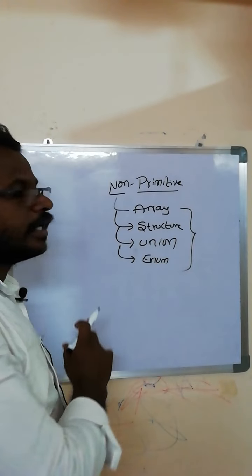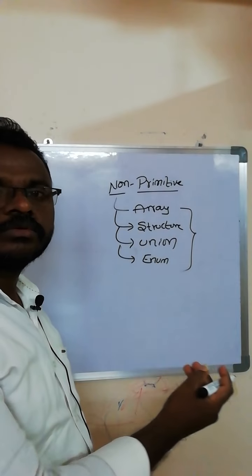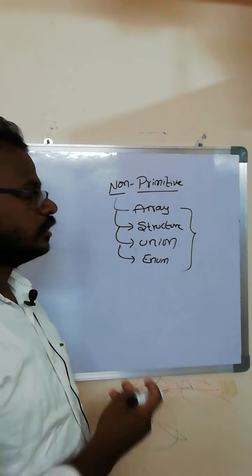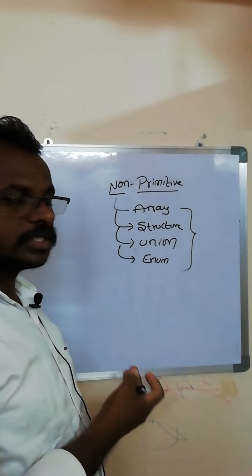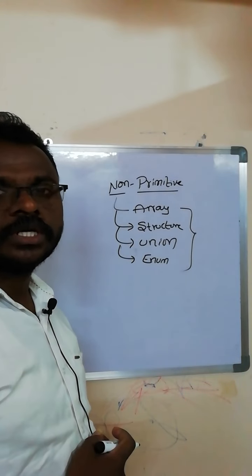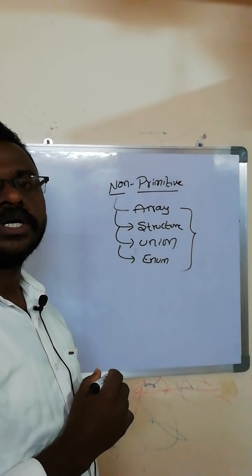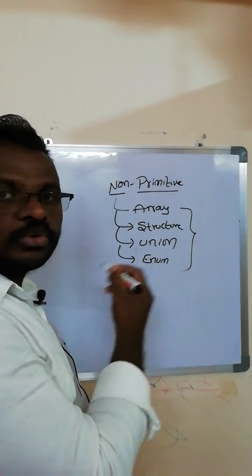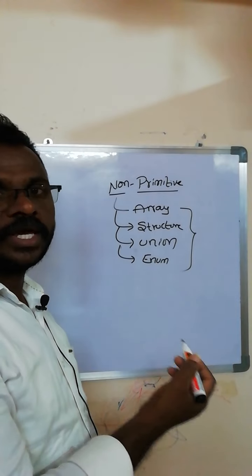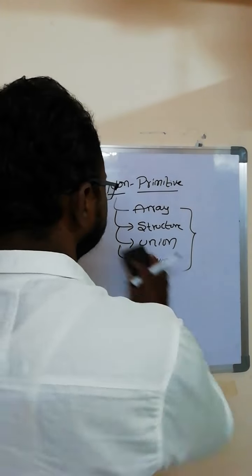All these data types are derived from primitive data types. Array, structure, union, and enumerated, simply called enum, are all derived from primitive data types. I have discussed one by one what is the purpose of array, what is the purpose of the structure. One by one I have discussed.